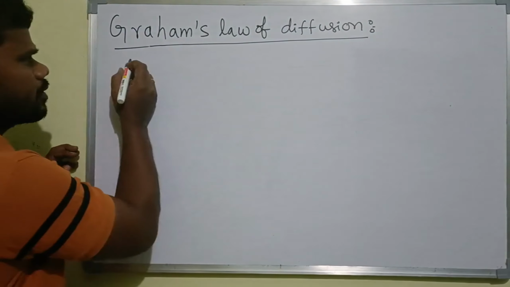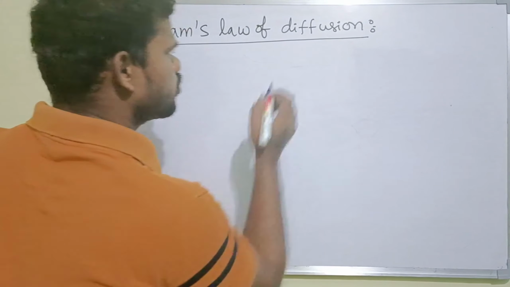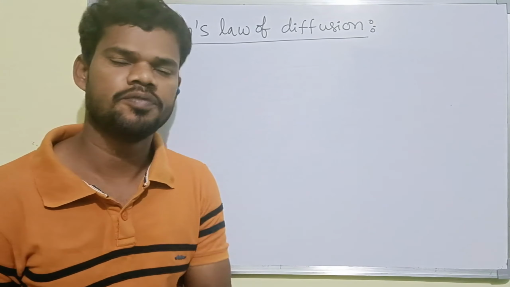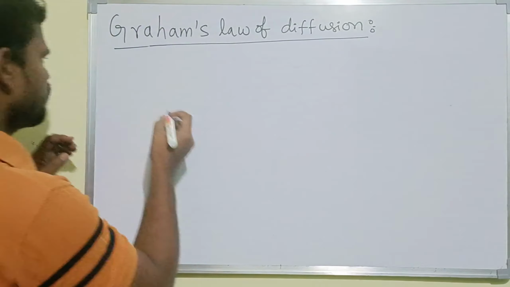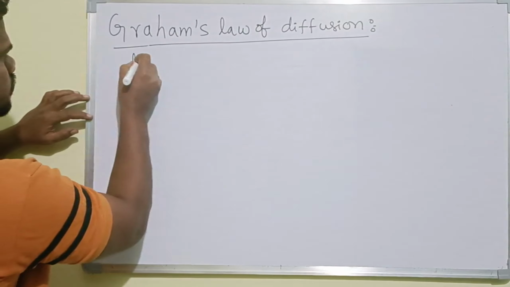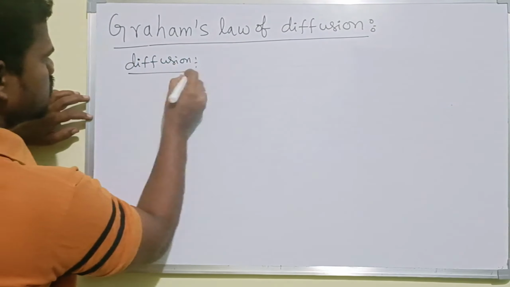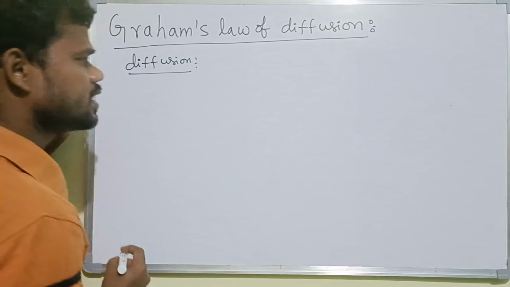Right. So, Graham's law of diffusion. Before going to this, first we need to know what the diffusion and effusion processes are. So first, what is the diffusion process? How does it happen? We'll see now.